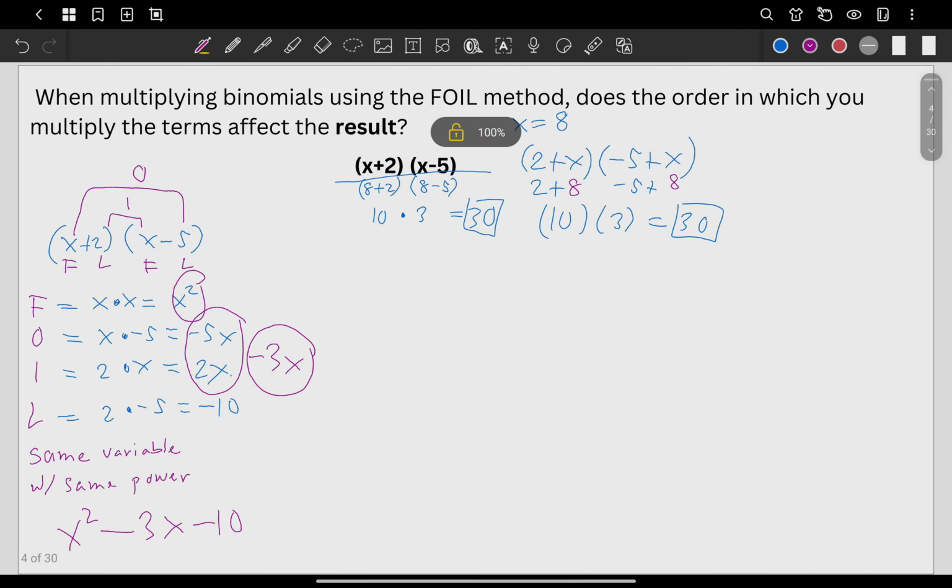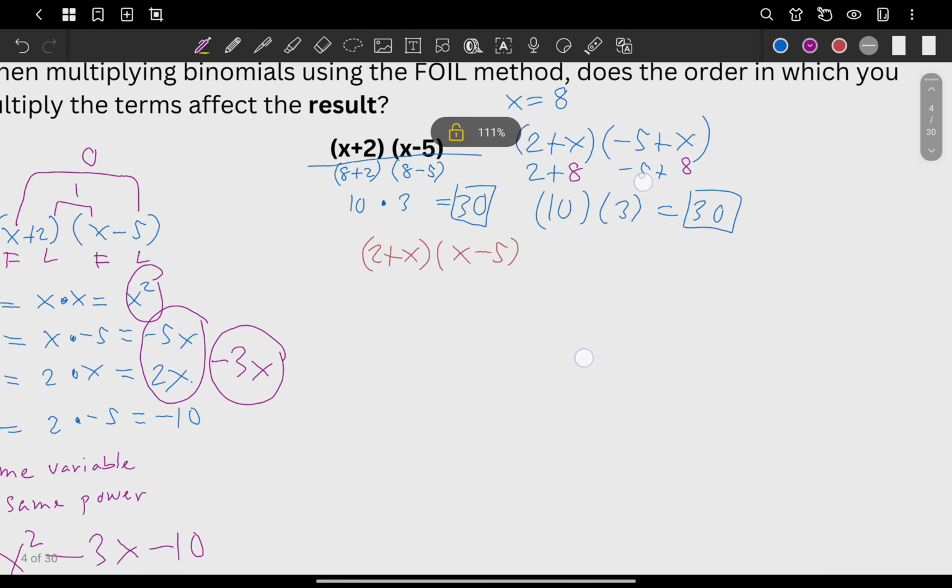Now, to further show you what the question is trying to say, let me go back to the given and rearrange, and let's check if we will still have the same answer if we use the FOIL method. Instead of putting x plus 2, why don't we use 2 plus x? Now we rearrange, and keep the x minus 5 the same. Let's check if upon using FOIL method, we can still get the same answer. We will see.